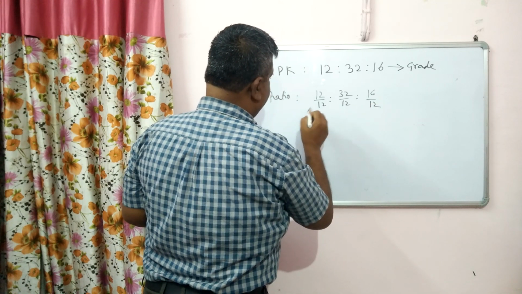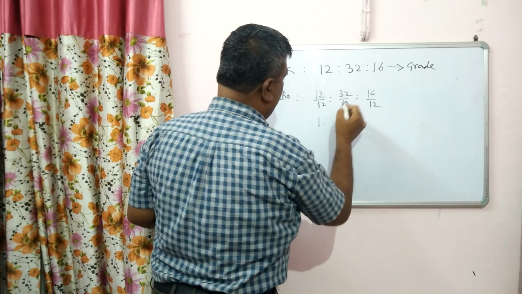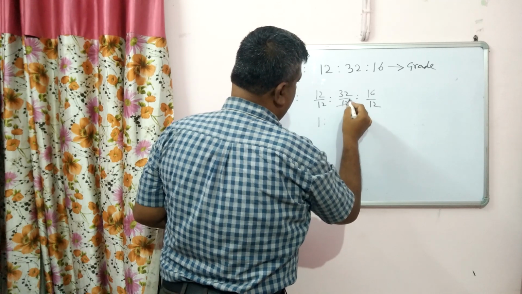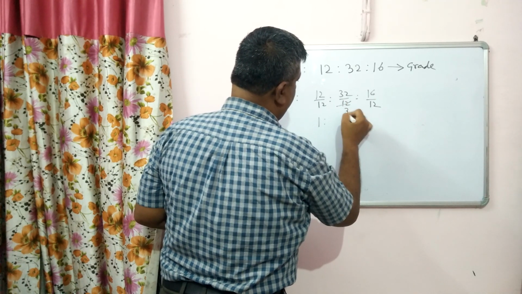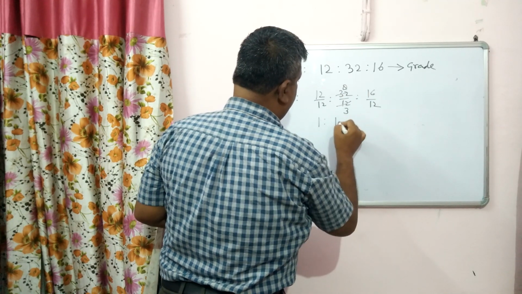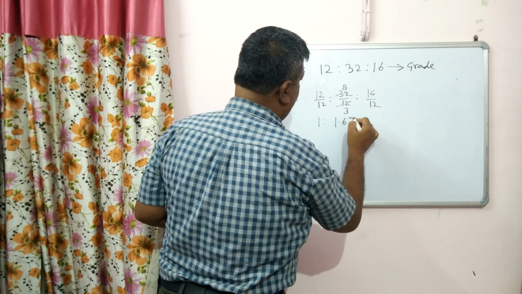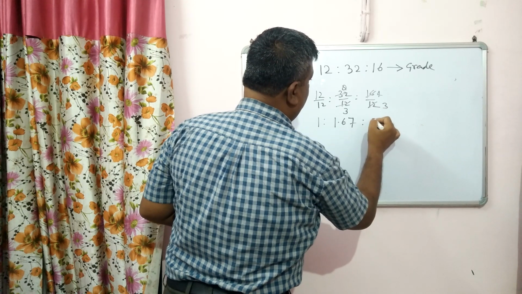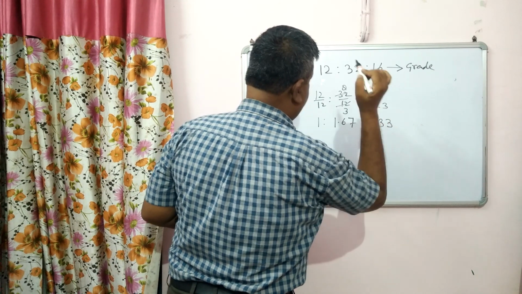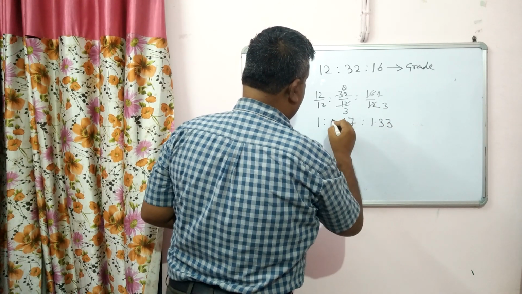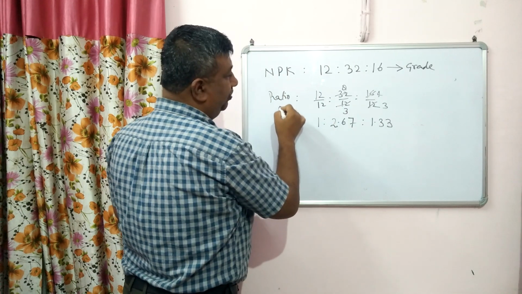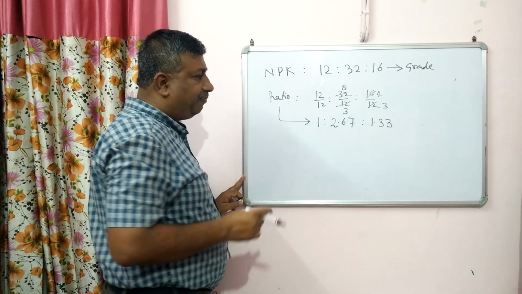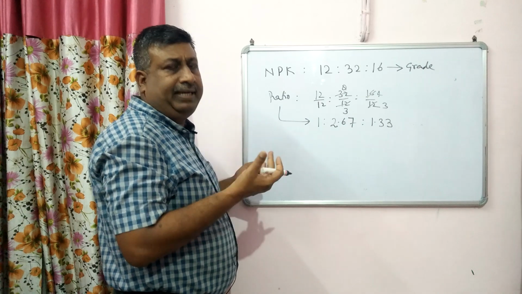So it is 1 is to 2.67 is to 1.33. So this is the ratio. From the ratio we cannot get any information.